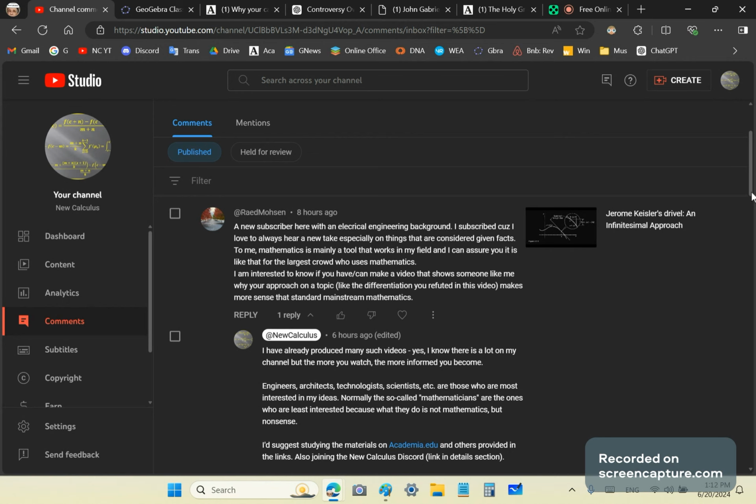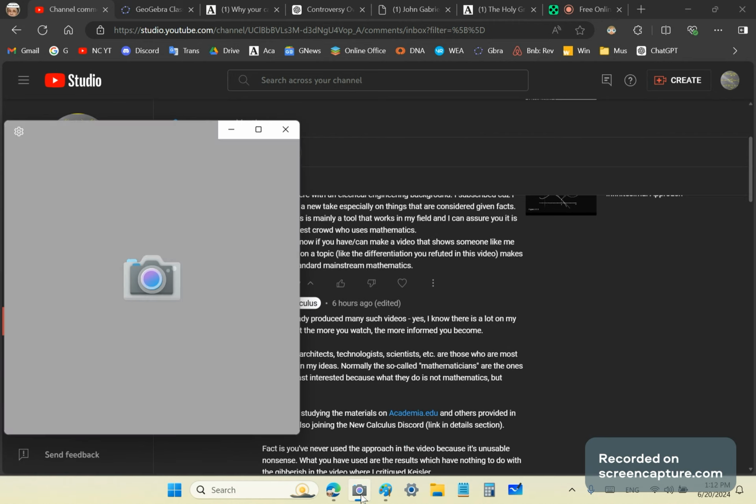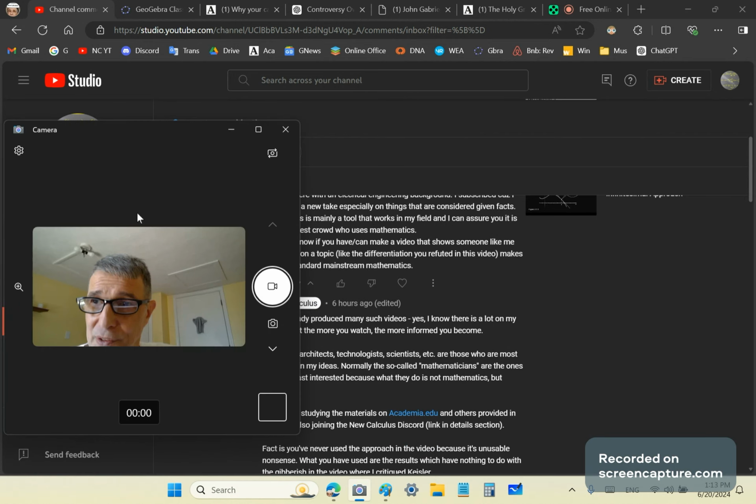So I'm going to try to do that and also show you why standard mathematics or mainstream mathematics is flawed, right to the core, by the way, and that there is no such thing as non-standard analysis or the so-called rigorous foundations with epsilon delta. Now, most professors of mathematics are a bunch of ignorant fools. I don't want to use the word morons. I'm trying to be less foul-mouthed. Maybe I'm trying to use less foul language.